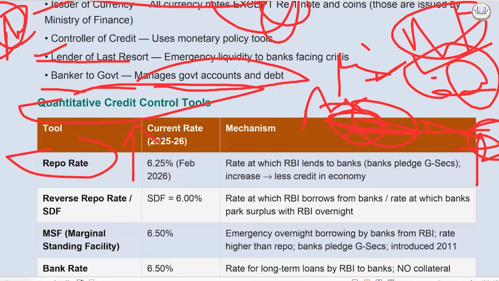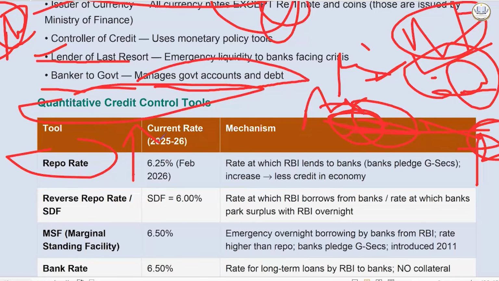So the credit in the economy will reduce. Banks will desist when the repo rate increases. You also, if the loan rate goes from 18% to 25%, will desist from taking loans. So when banks have lesser liquidity, the economy will suffer. So it is done when there is high inflation.